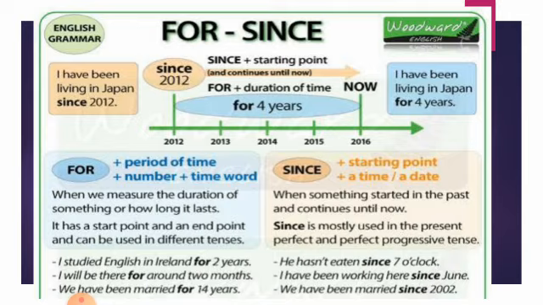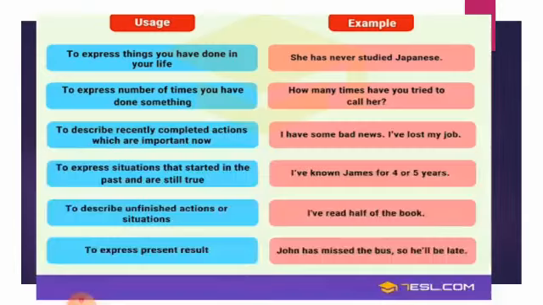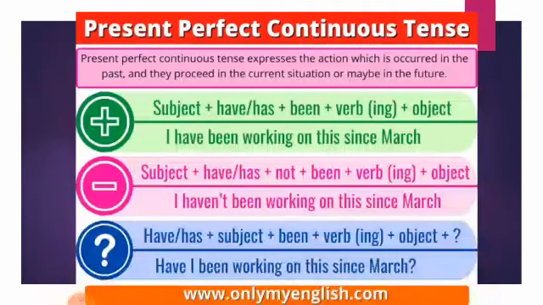I studied English, and it is a simple sentence. It is a simple sentence they have just given. For example, I have been working here since June. We have been married. Here they have used present perfect tense, but you will use the present perfect continuous. For example, if I say, see, I have been working on this since March. I have not been working on this since March. If I say I have been working on this for 4 hours, for 5 minutes.